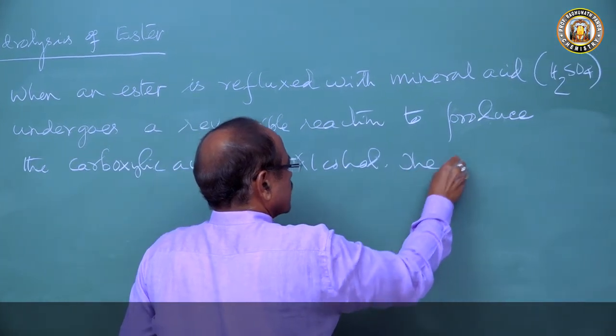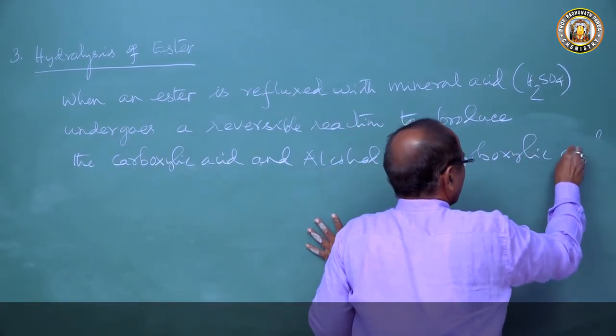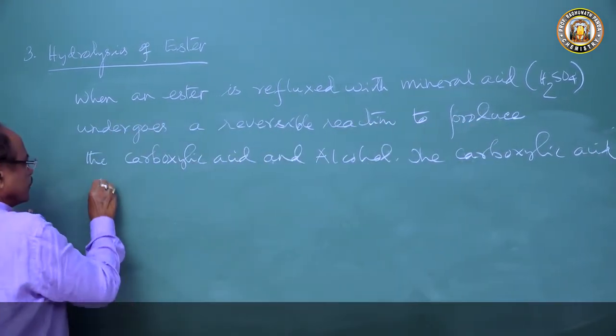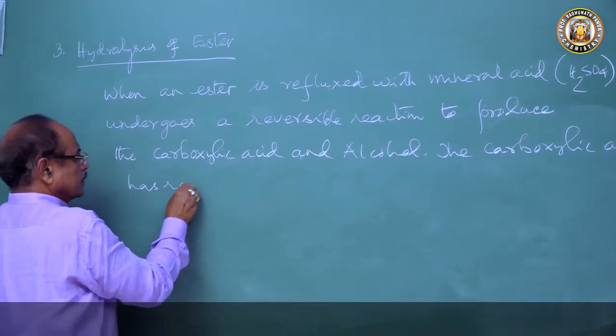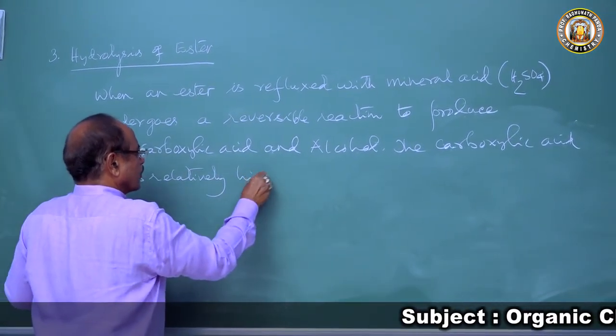The carboxylic acid has a relatively higher boiling point.